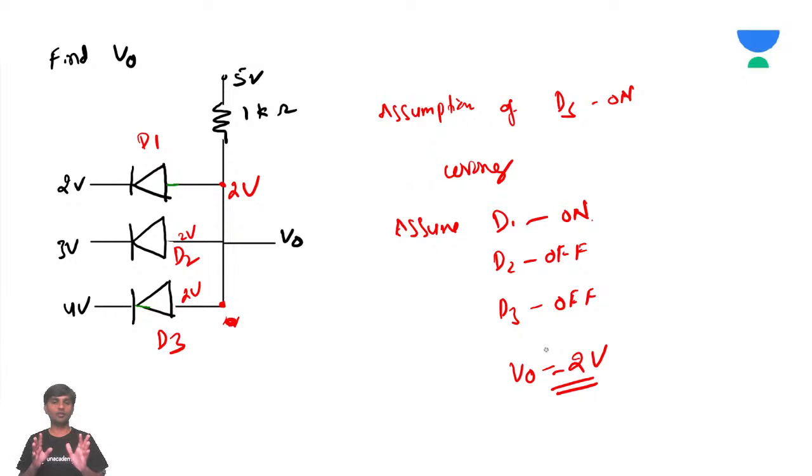D1 is on, and the output is simply 2 volts. There is no possibility of D2 or D3 coming on. Only D1 will come on and D2, D3 will be off, so this is the output voltage.